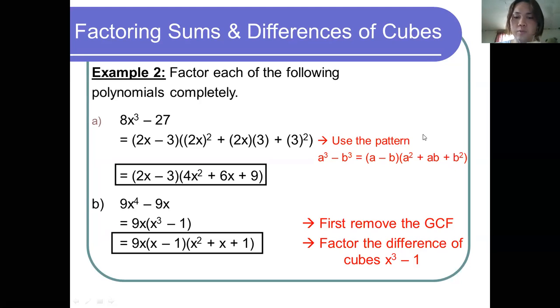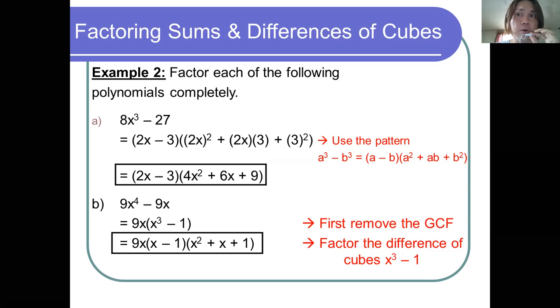So in short, to summarize our discussion in this video, always remember that in factoring sums and differences of cubes, there is a pattern. But do not be so careless in factoring using this method, because you might get a wrong answer. You should first check whether the given binomial is a sum of two cubes or a difference of two cubes.